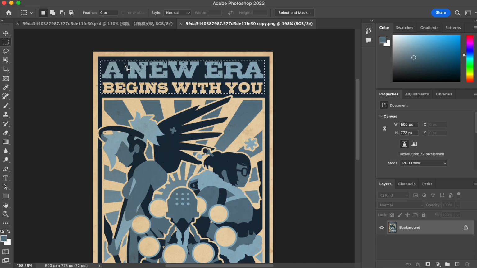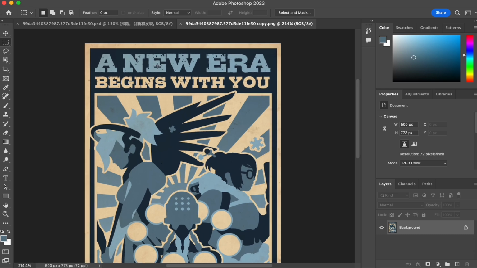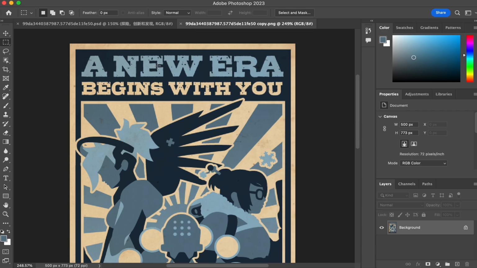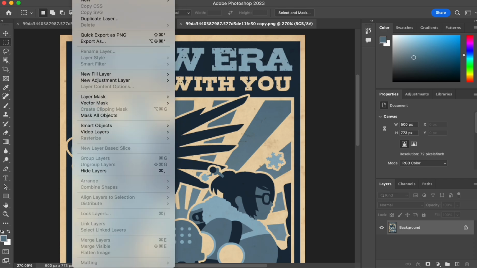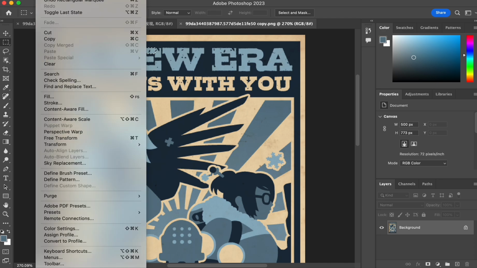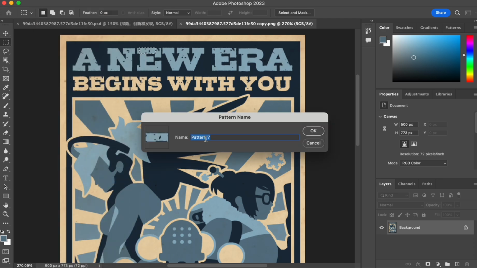So before that, actually we need to make patterns so that we can use later when we choose the color or the pattern of the fonts. So I simply choose some dots and also the color in a small piece of those words so that it can be used to define as the pattern. We simply choose define pattern, and as you can see, it is the 7th pattern I define.